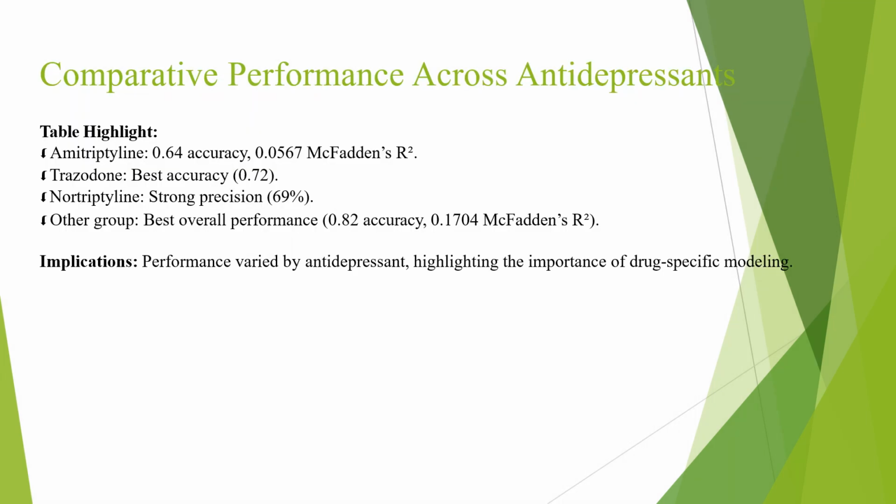We found significant differences in how well these drugs performed. For example, amitriptyline demonstrated moderate accuracy of 64%, while trazodone had the highest accuracy at 72%. Nortriptyline stood out for its strongest precision, achieving 69%. Interestingly, the category labeled Other, which included combined antidepressants, had the best overall performance with an accuracy of 82% and a McFadden's R-square value of 0.1704.